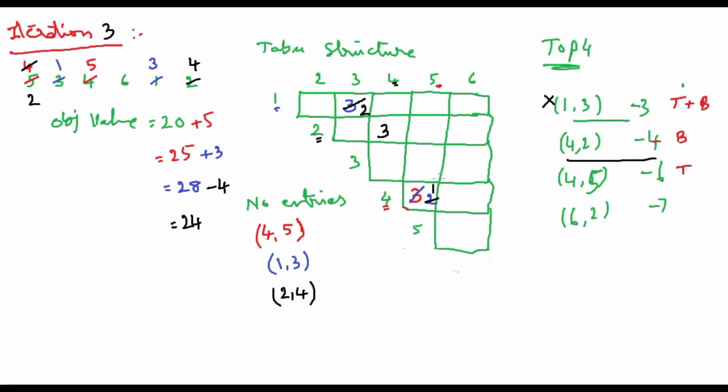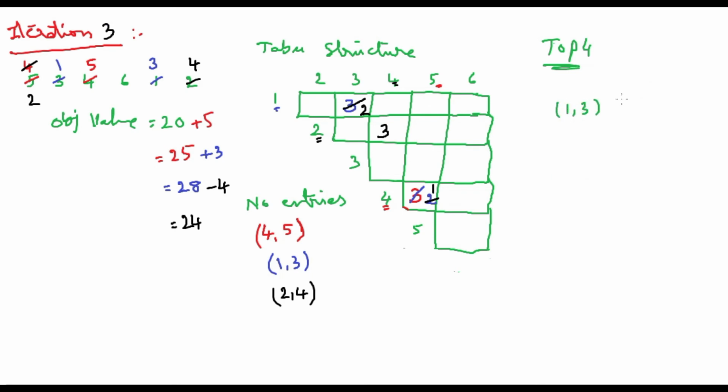That's all. Now what we need to do is run the system and get the best 4 results. By changing 1 comma 3 I am getting the result as 5, by changing 2 comma 5 I am getting the result of 1, by changing 1 comma 4 I am getting the result of minus 1, and 6 comma 4 gives the result of minus 3. So what can I do now? It's very pathetic, because the first one is in the taboo list, the 1 comma 3 movement, but this is the best one.